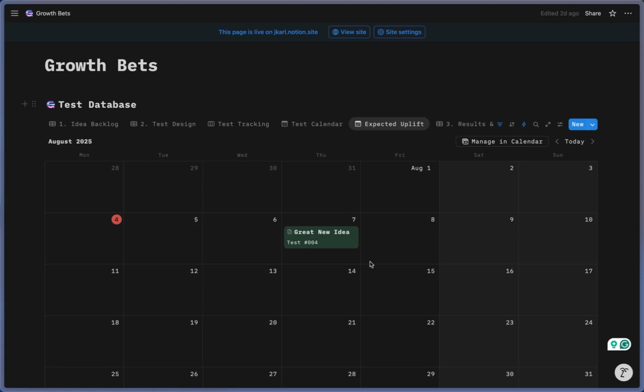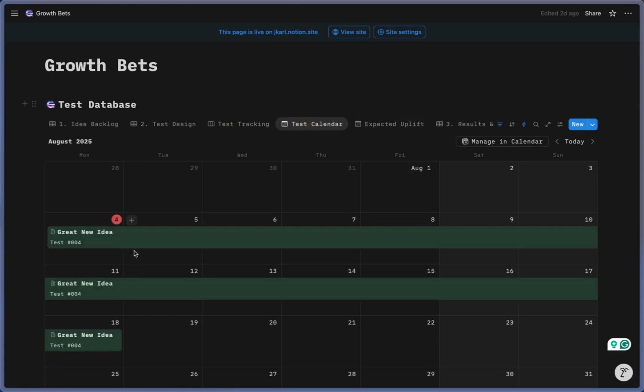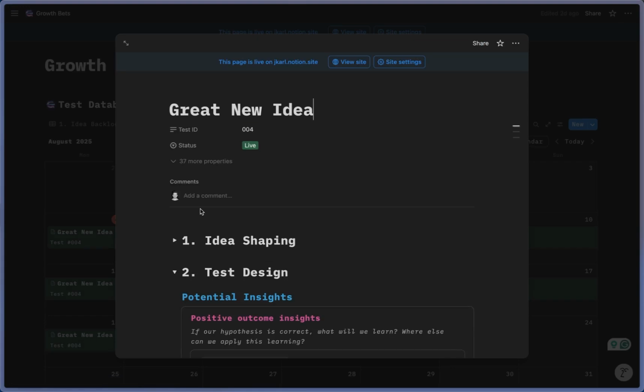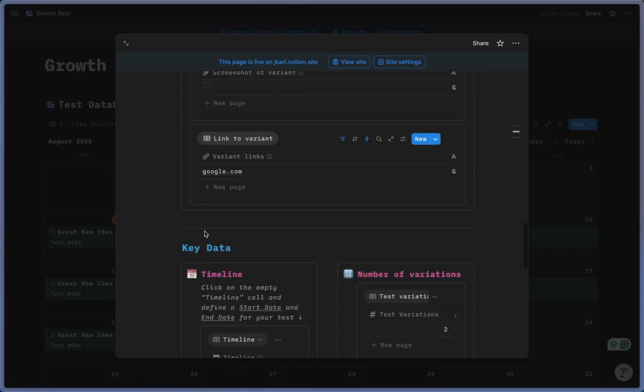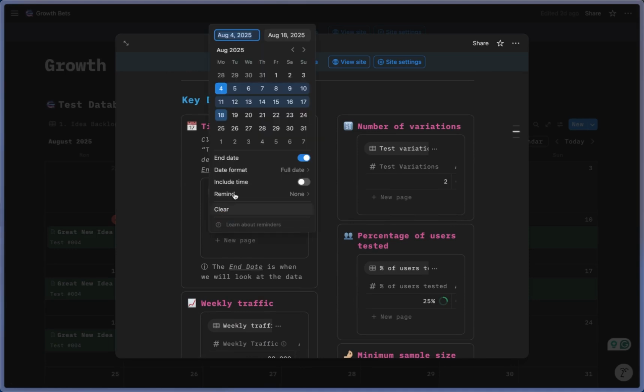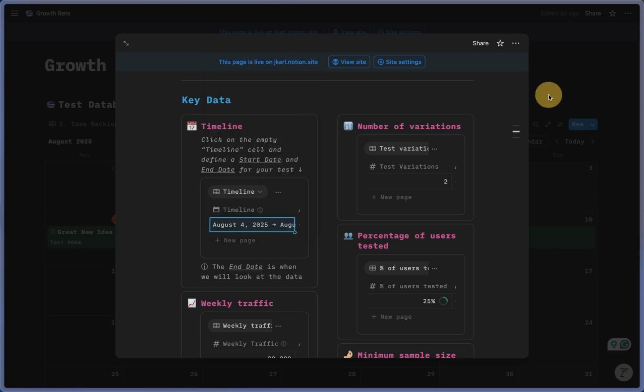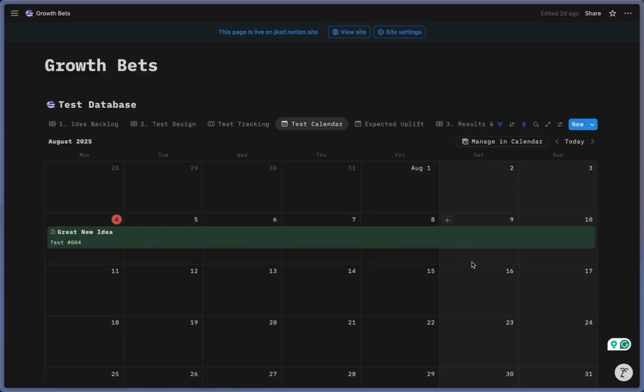We come back and this view is edited. Or maybe we also decide that this is just too long. We only want to run this for a single week or a single work week. Let's come down to the timeline, and we're going to change the end date to run it from Monday to Sunday. And we come back and this is now automatically updated.